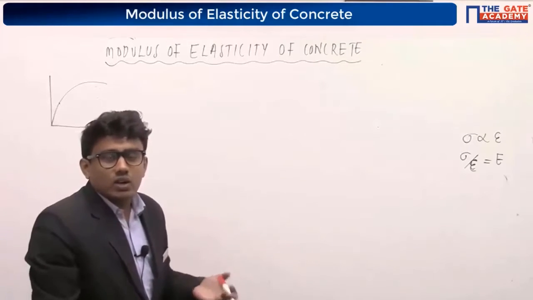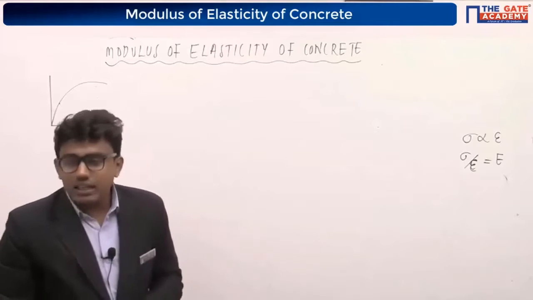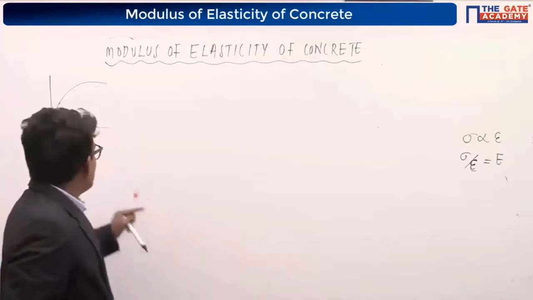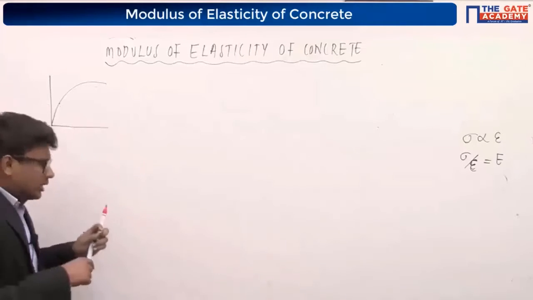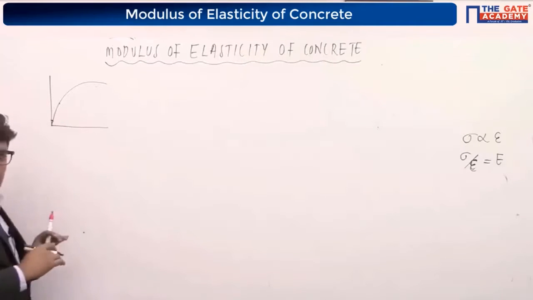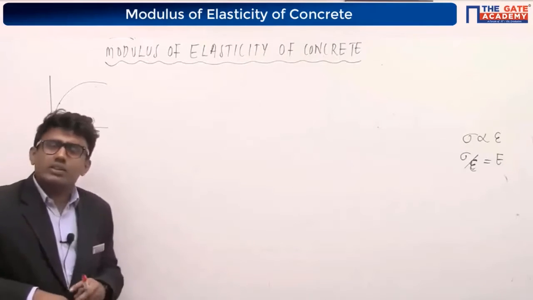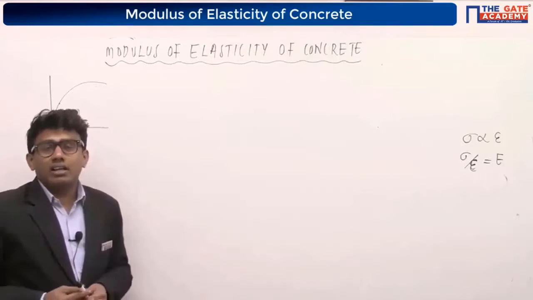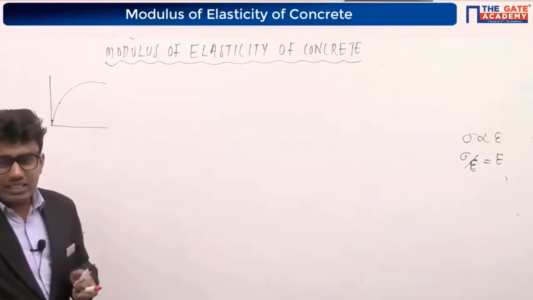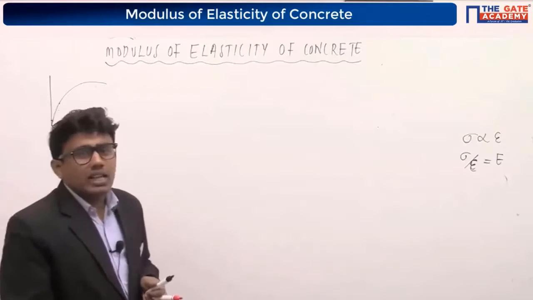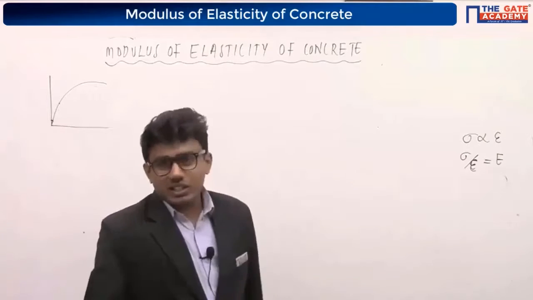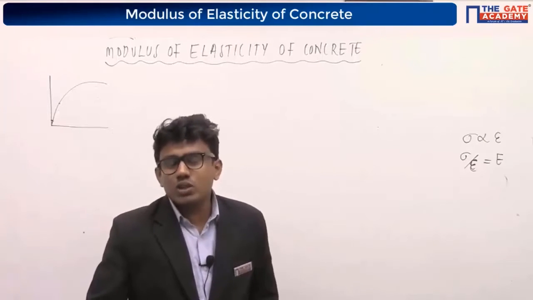We cannot find the Young's modulus of the concrete like that. Why? Because it is a non-linear curve. Initially there is a small portion, but it is generally a non-linear curve. Non-elastic behavior is there in the concrete. Due to that reason, we cannot find the Young's modulus of the concrete by this relation, that is stress by strain is equal to Young's modulus of elasticity.